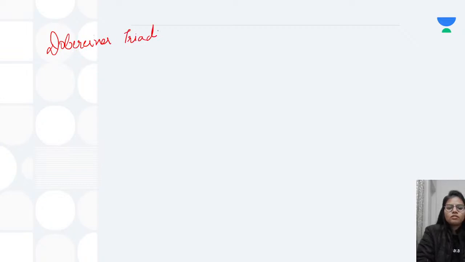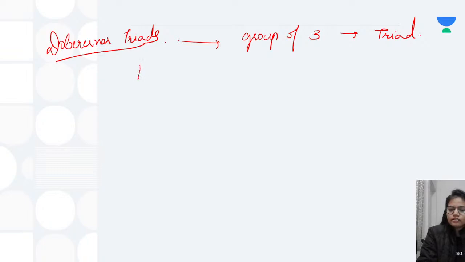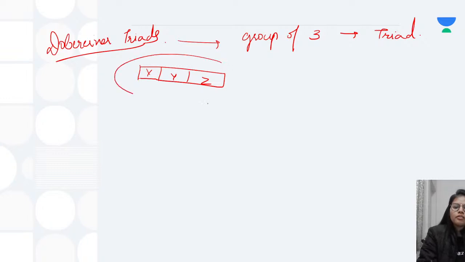And he gave the law of triads. So what did Dobereiner do? He arranged the elements into groups of 3, which was known as a triad. He said that in a triad, let's say there are 3 elements X, Y, and Z, they will have similar properties.